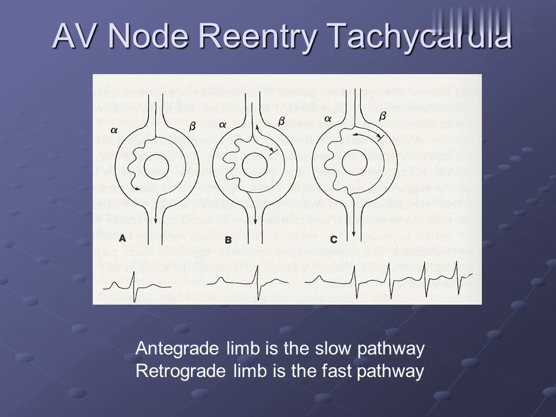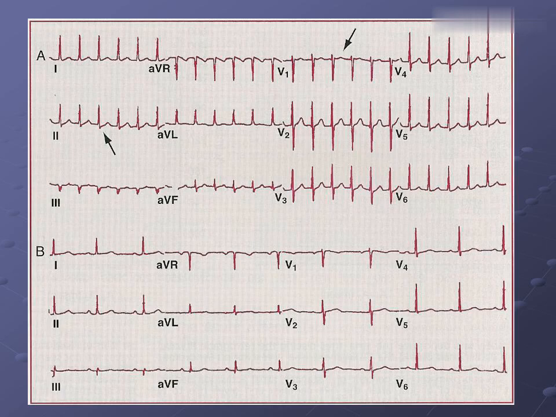AV node reentry tachycardia. The antegrade limb is the slow pathway. The retrograde limb is the fast pathway.